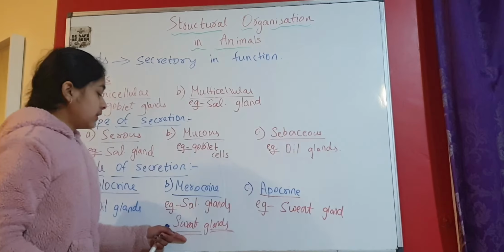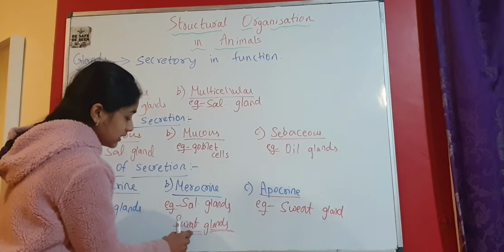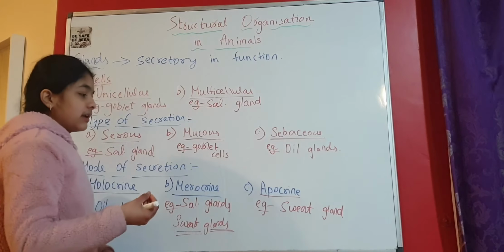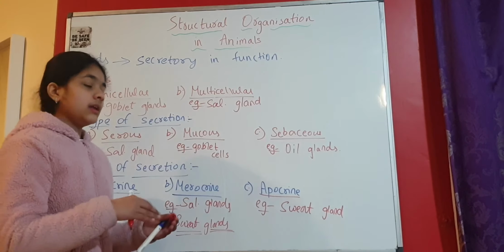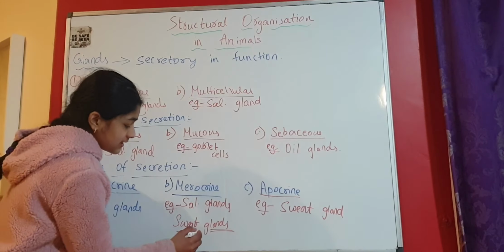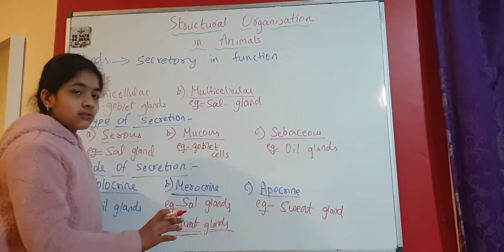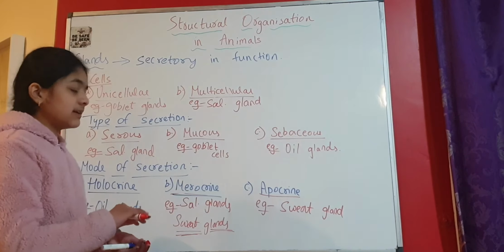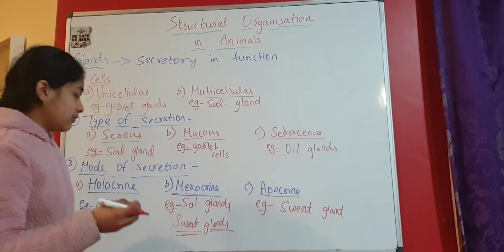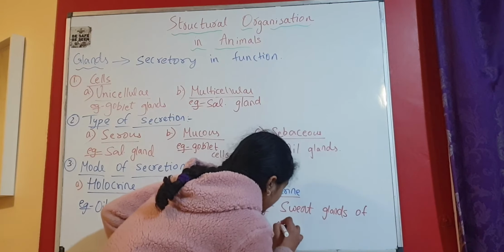Now, when sweat is released from the sweat glands and we use a napkin or a handkerchief, we don't see any color. It just remains white. Why? Because here it is merocrine, which means it's only by diffusion. The cell is not rupturing and the cytoplasmic content is not coming out. So we see our napkin as white only. But whereas here, sweat glands of armpits or groin areas.